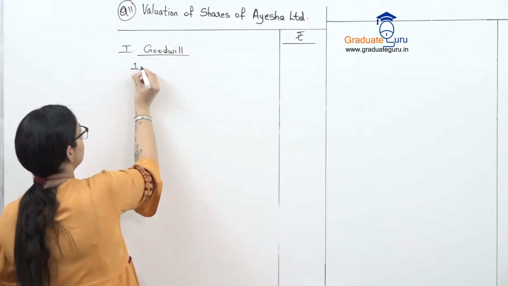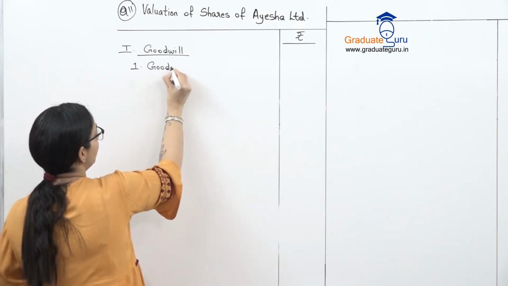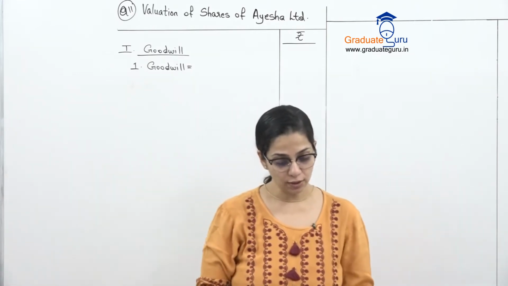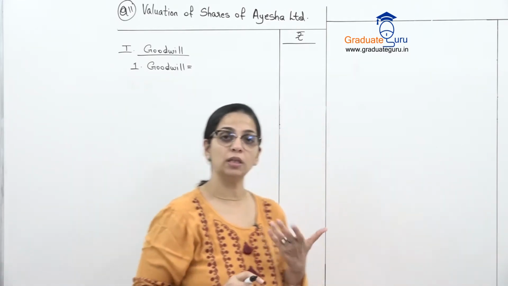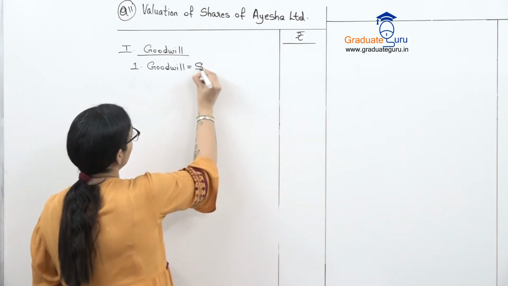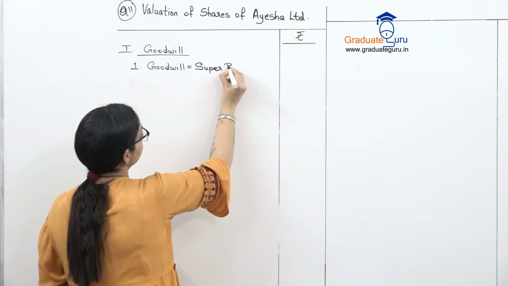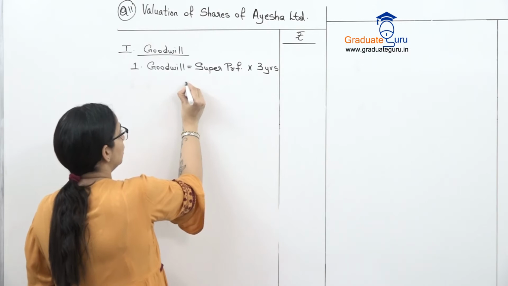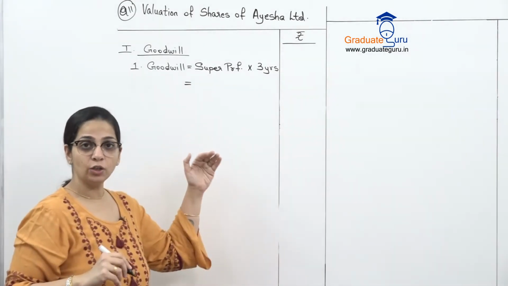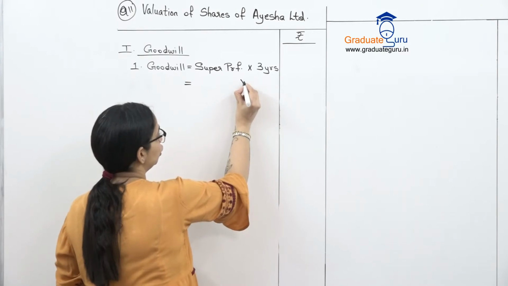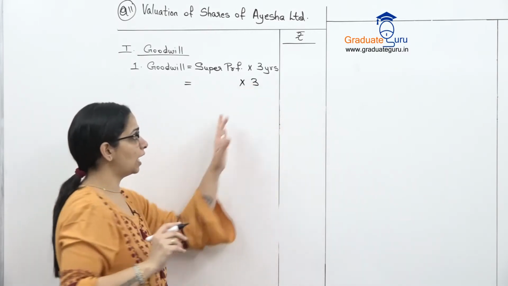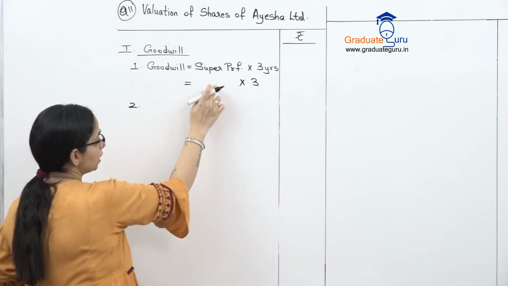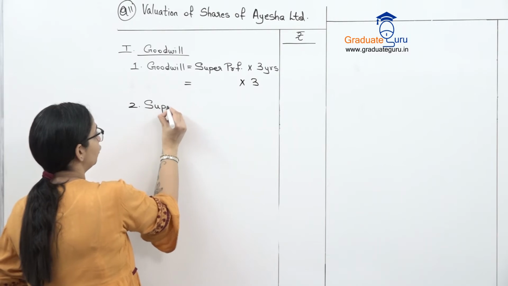And under that, first I will write the formula for goodwill which I need to calculate, which they have said as super profits into number of years purchase, which is 3 years purchase. So goodwill is super profits into 3 years. I don't know super profits. We'll have to calculate super profits. So वो blank रखते हैं into 3. And that will give us the answer which we will write for goodwill. So what is missing is my super profits.